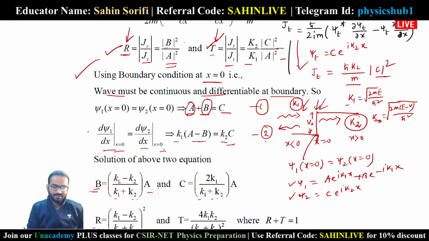So reflection coefficient is (k1 minus k2) by (k1 plus k2) whole square, and transmission coefficient is 4 k1 k2 by (k1 plus k2) whole square. Therefore, if you add them up, you get reflection plus transmission equals 1.